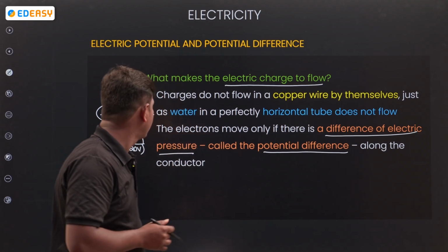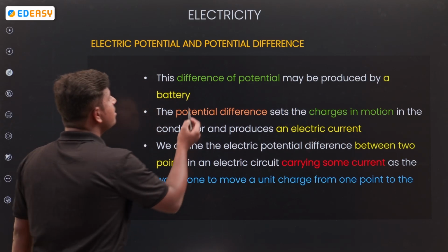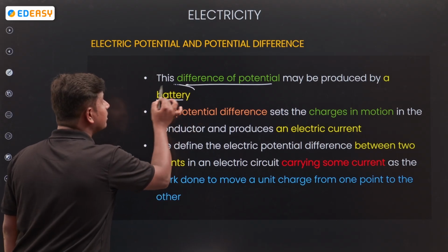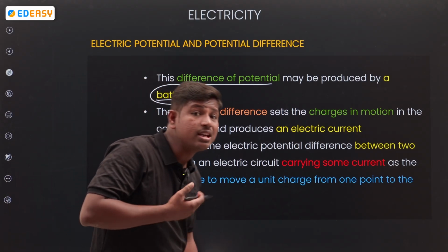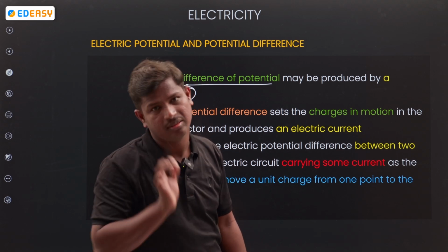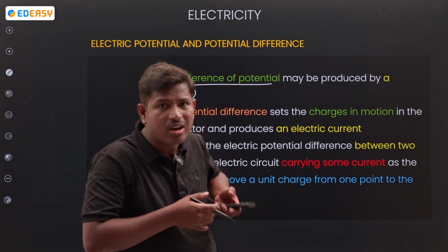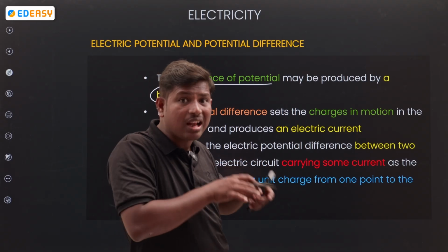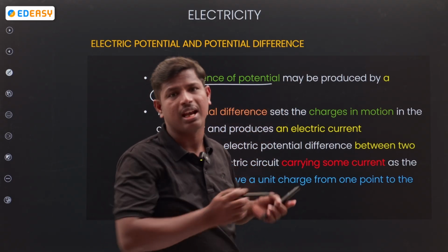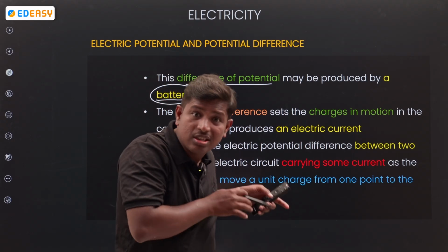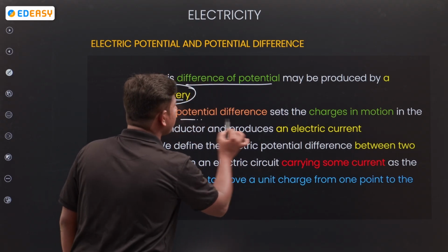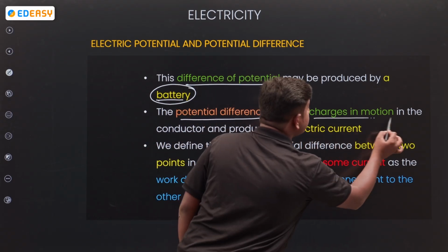Clear? Next, the difference of potential may be produced by a battery. How does the potential difference come in an electrical wire? Because of the battery. When a battery is connected, it does work on charged particles, moving a charge from one end to another. This is the work done by the battery. Next, the potential difference sets the charge in motion.